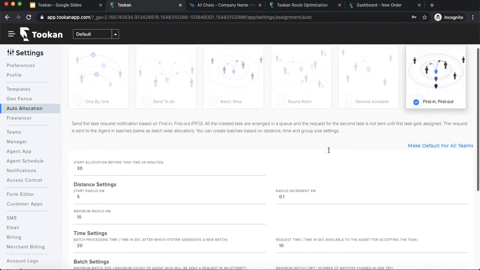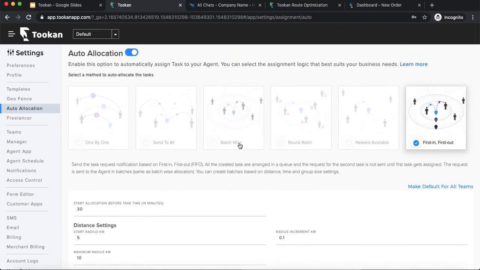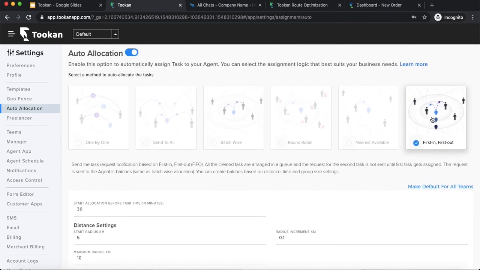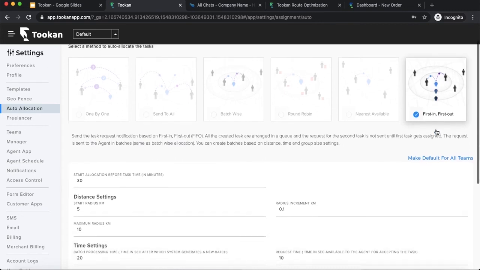Next coming up is first in first out. First in first out is built over and above the batch wise allocation. All the parameters for batch wise are already there, but beyond that there is an additional feature in first in first out. Every request that comes up is added to a queue. For example, one order comes, then another one, after that another one, so there's a queue of orders. Until the first order is assigned, other orders won't be pushed into auto assignment. So this is how the logic works.